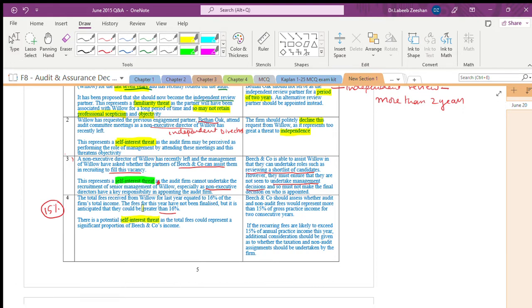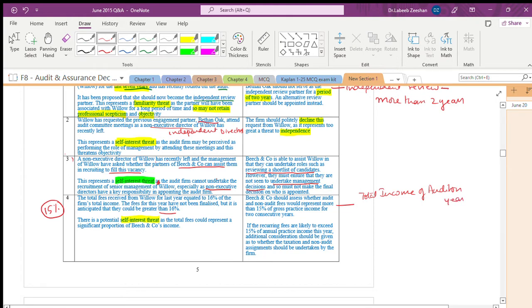Each firm should assess whether the audit and non-audit activities represent more than 15% of the gross practice income. Of the gross practice income means which income? The rule says the total income of the auditors during the year.